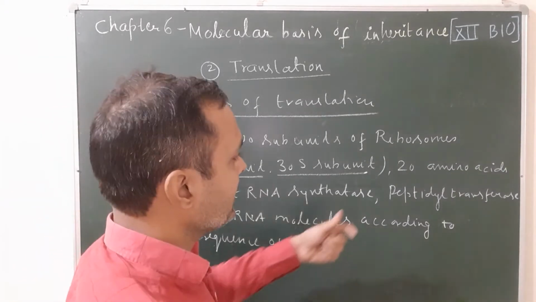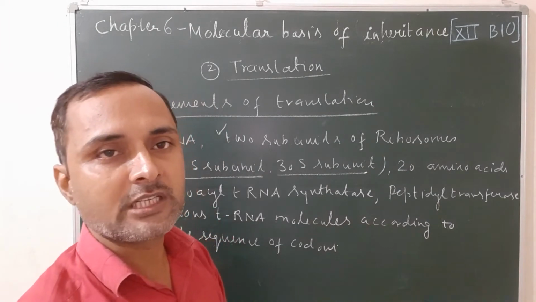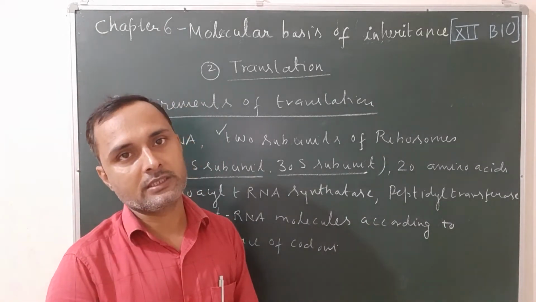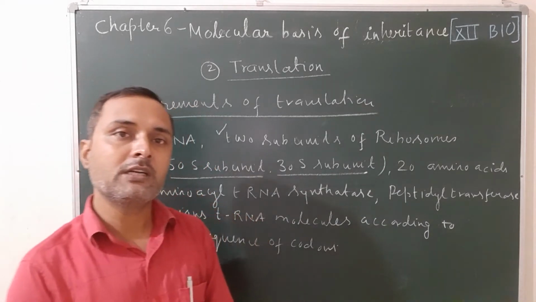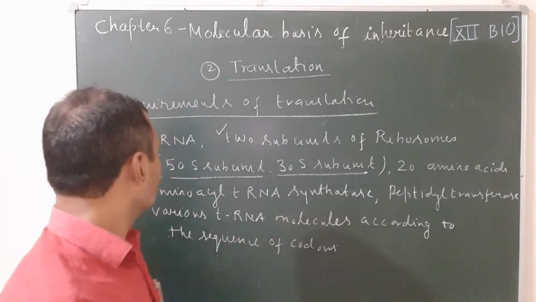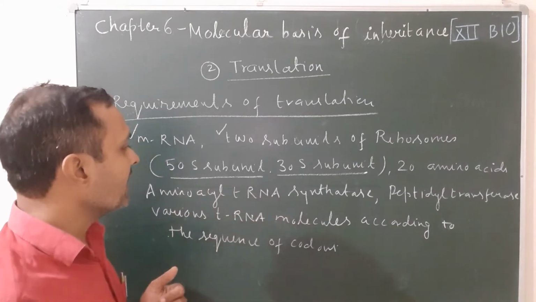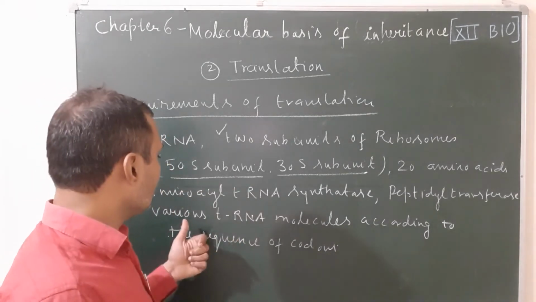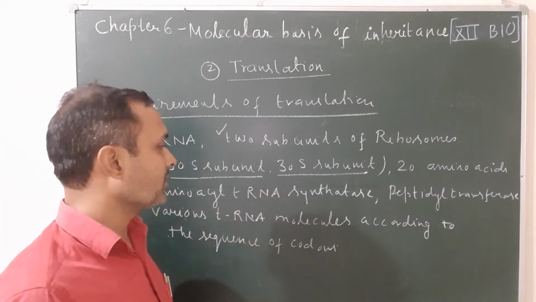It also requires 20 amino acids. There are a total of 20 amino acids participating in translation in both prokaryotes and eukaryotes. There are about 300 amino acids occurring in nature, but only 20 participate in the translation process. Next, it requires the 2 most important enzymes, that is aminoacyl tRNA synthetase and peptide transferase. Then it requires the various tRNA molecules according to the sequence of codons.